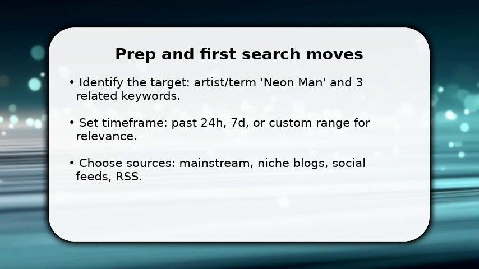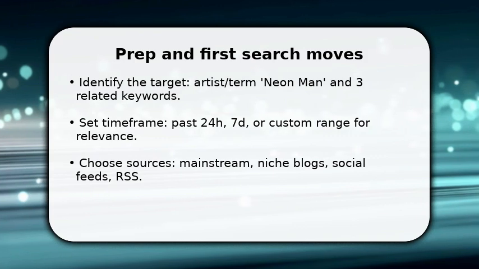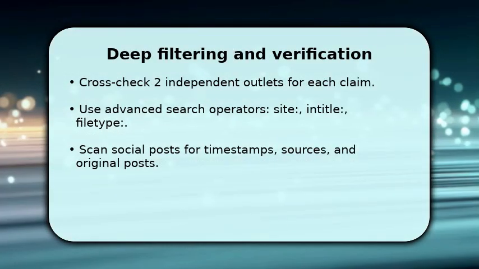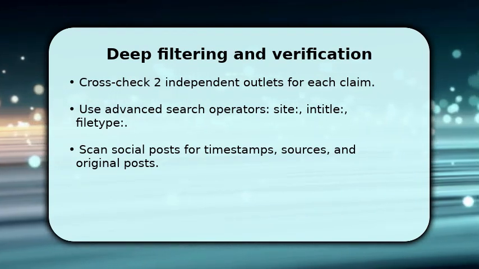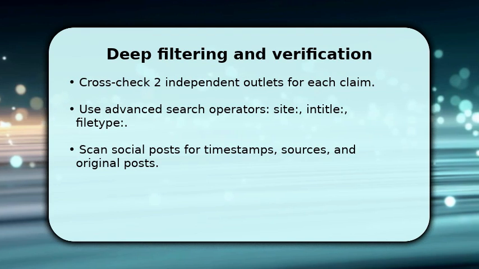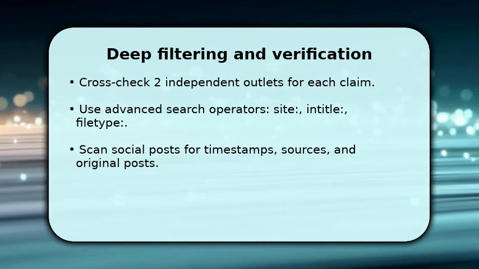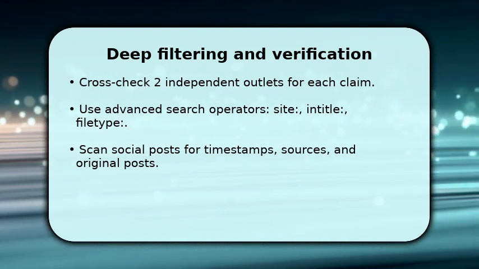Once done, run parallel searches across those sources to capture varied angles and avoid echo chambers while you collect raw links. Now focus on verifying and filtering. Use advanced search operators like cite, entitle, and file type to pull precise results quickly. You should cross-check any notable claim across at least 2 independent outlets to reduce misinformation risk.